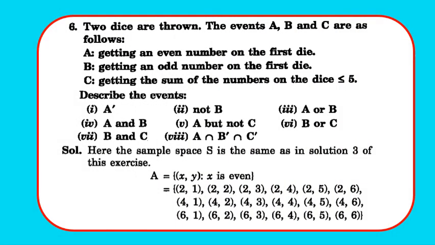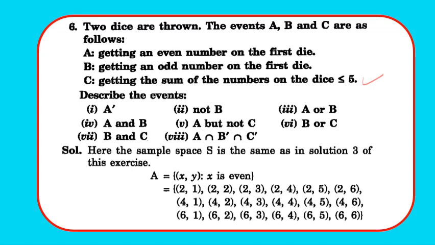Done. So moving to question 6. Two dice are thrown. The events A, B and C are as follows. A: getting an even number on the first die. B: getting an odd number on the first die. C: getting the sum of the numbers on the dice less than or equal to 5. So we have to describe the following events: A dash, not A or B, A and B, A but not C, B or C, B and C, and A intersection B dash intersection C dash.